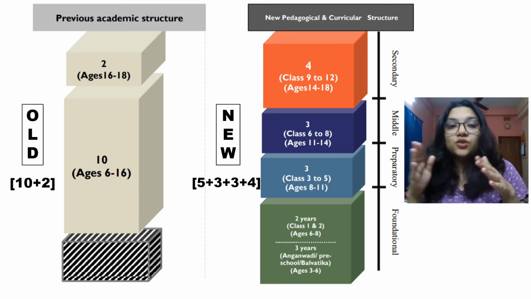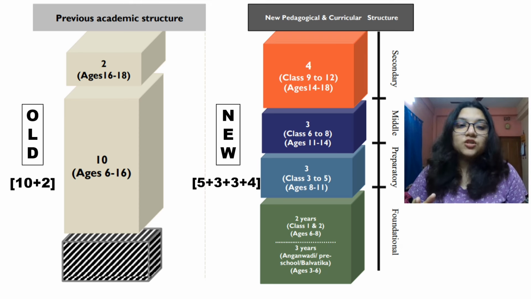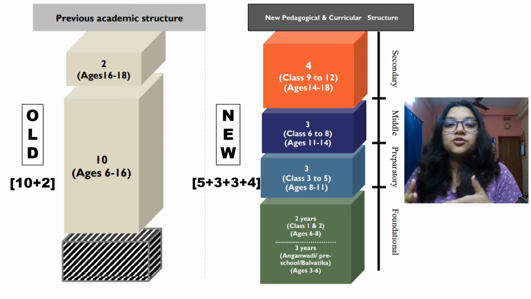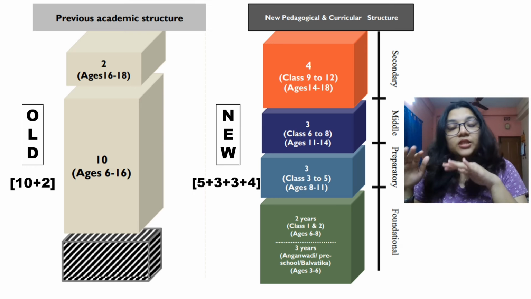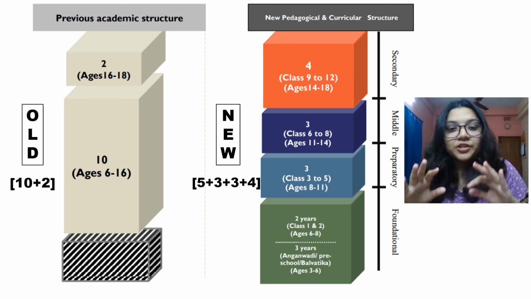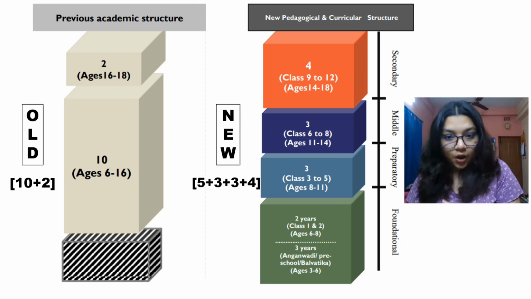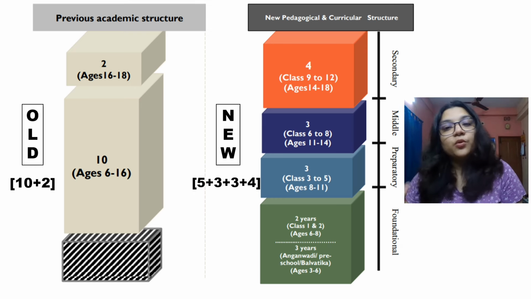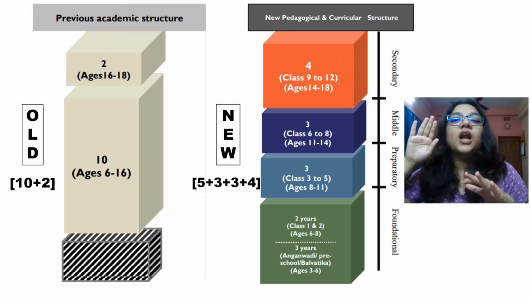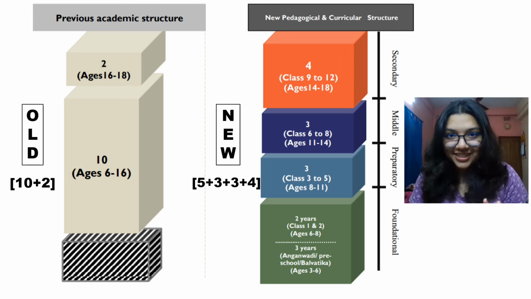So can you notice the difference? Earlier we had 10 plus 2, but right now we have 5 plus 3 plus 3 plus 4. The main difference is that schooling now starts from 3 years onwards, with fun-based learning, which will extend till class 12. I guess this is understood.